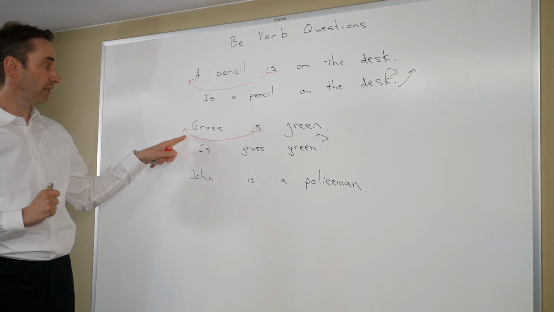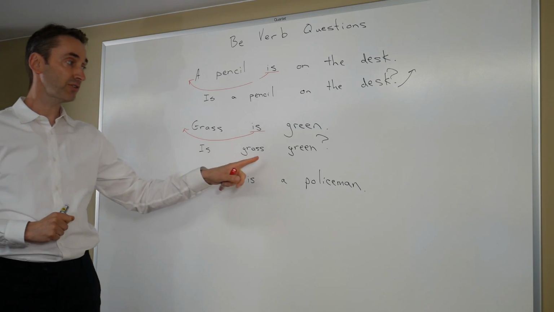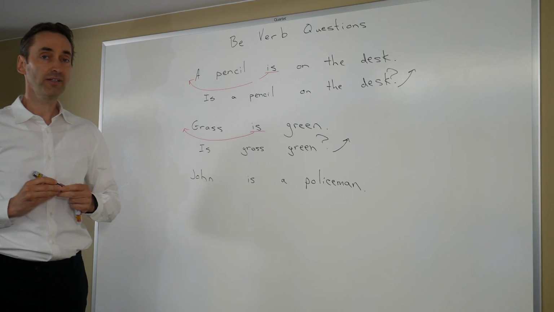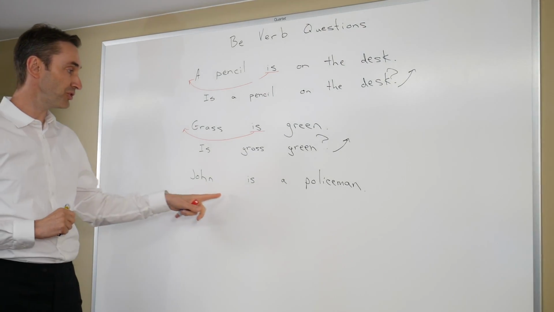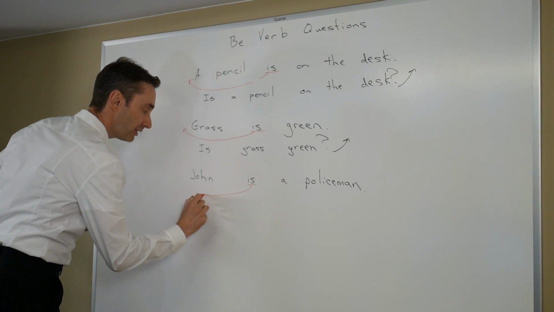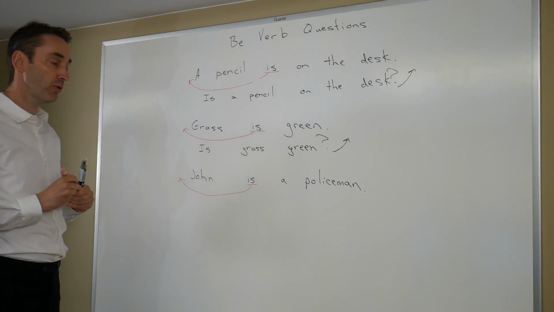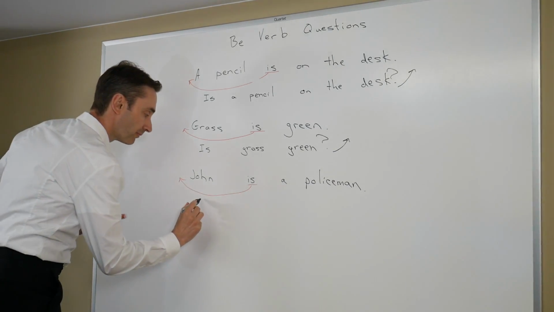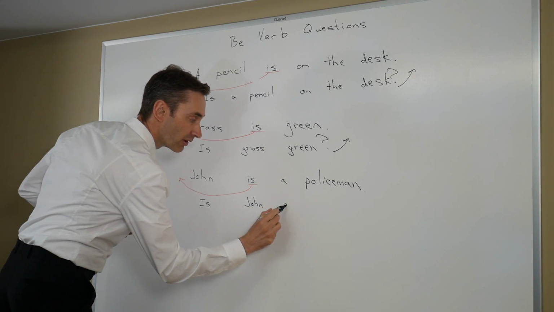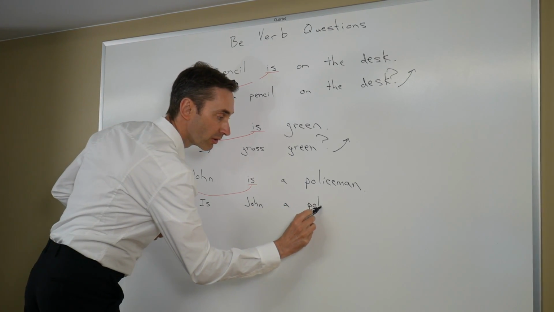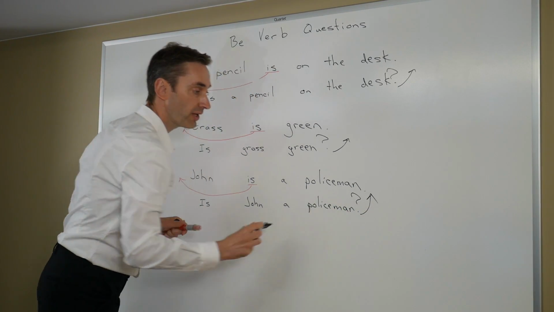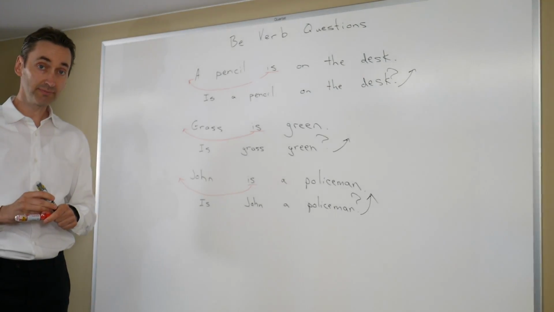Is grass green? And looking at the last one, John is a policeman. This one also, we'll want to bring the be verb to the beginning. Is John a policeman?